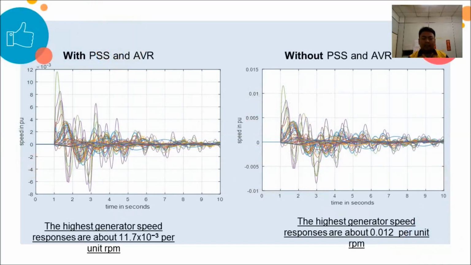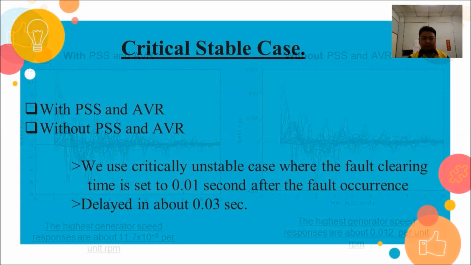The generator speed response for all generators during fault: for with PSS and AVR condition, the highest generator speed response is about 11.7 multiplied by 10 to the power of negative 3 per unit RPM. For without PSS and AVR, the highest generator speed response is about 0.012 per unit RPM.